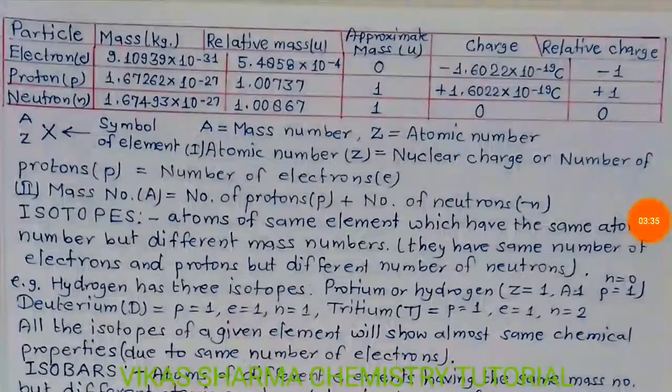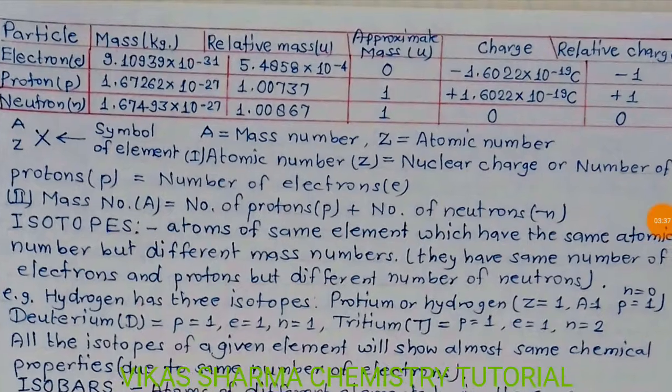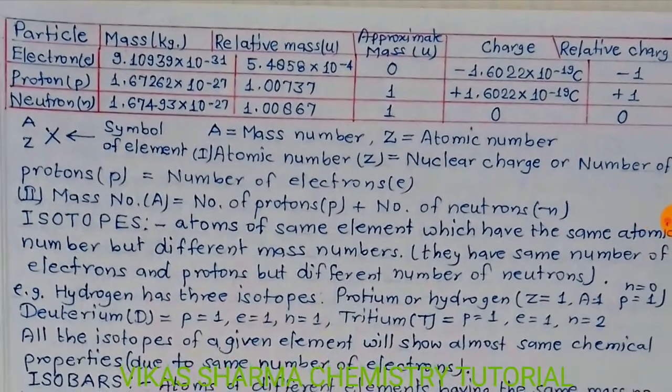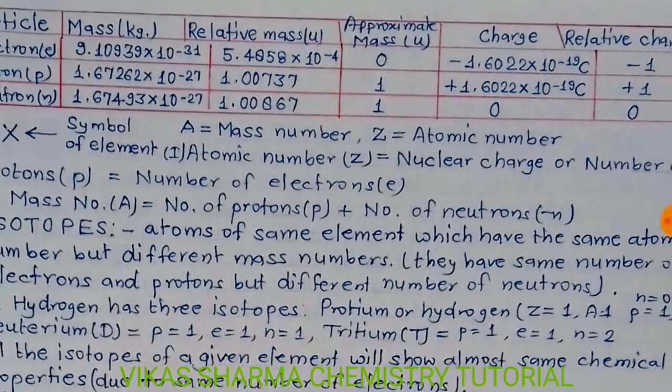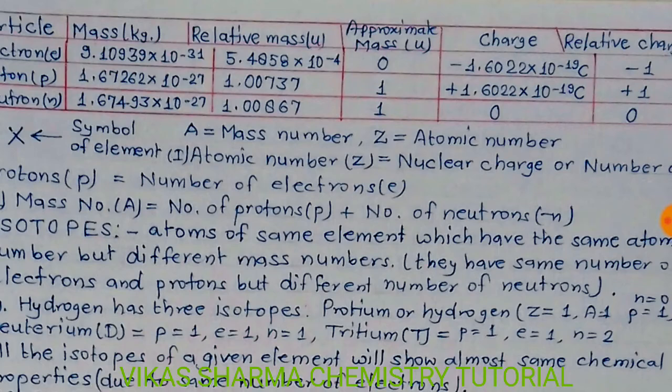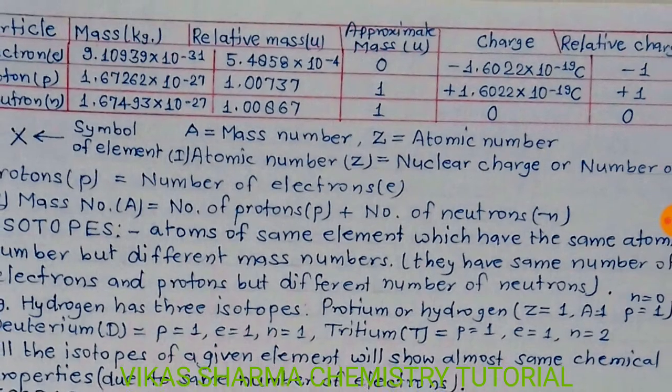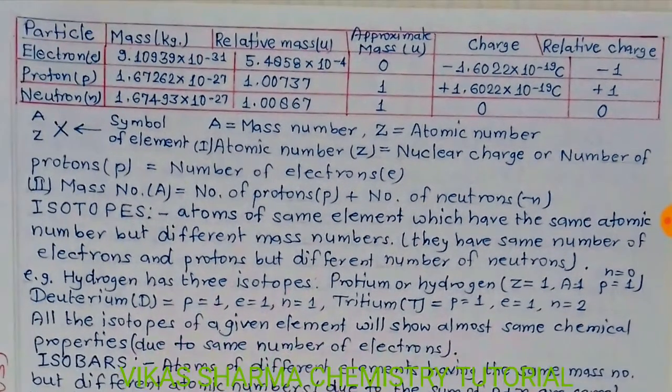You have seen the relative table on the display, student: the mass of electron, proton, neutron, relative mass, approximate mass, charge and relative charge. It's simple. Protons are heavier than electrons, neutrons are similar in mass to protons, the neutron has no charge, the electron is negatively charged and the proton is positively charged.